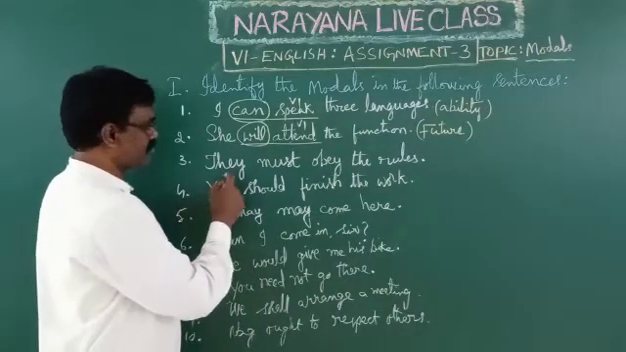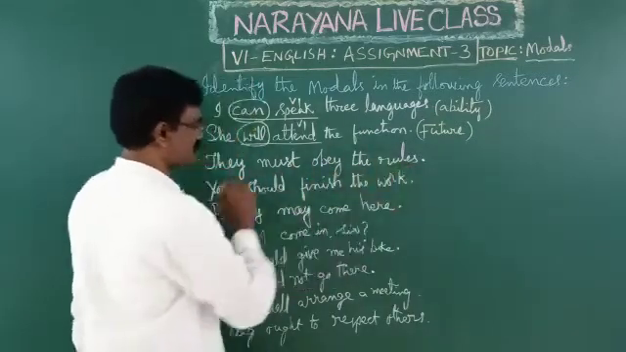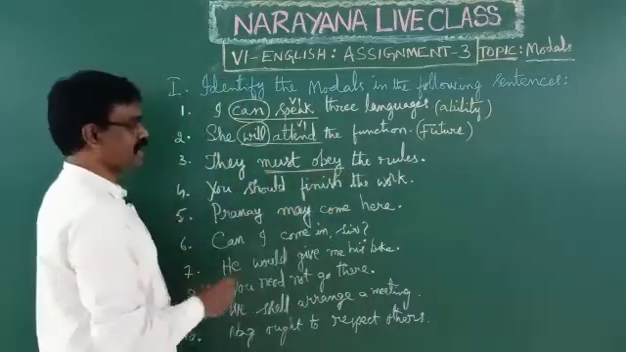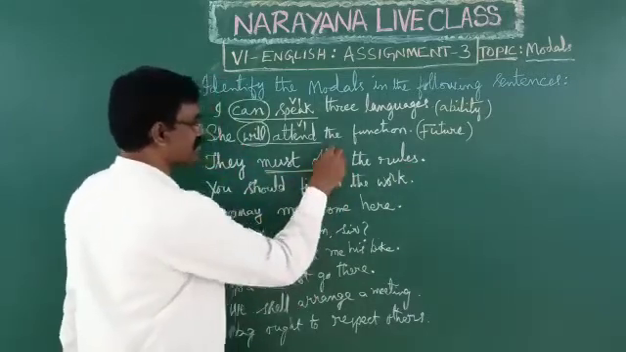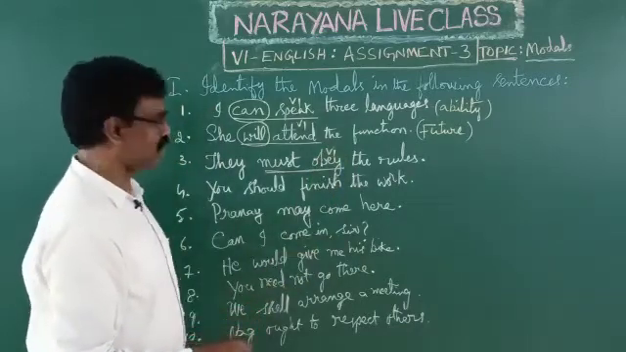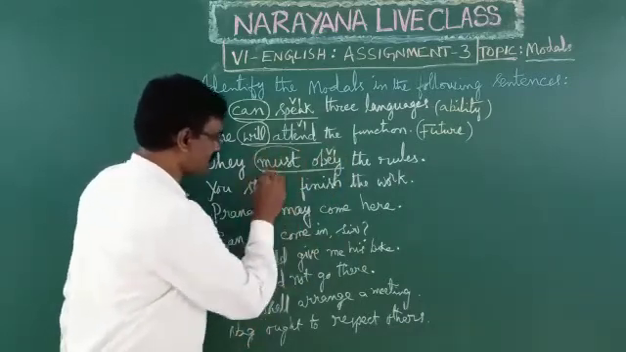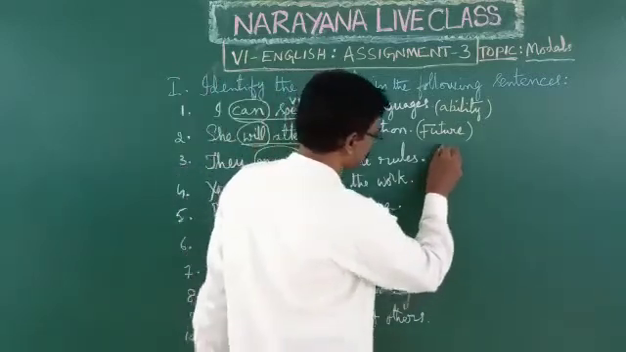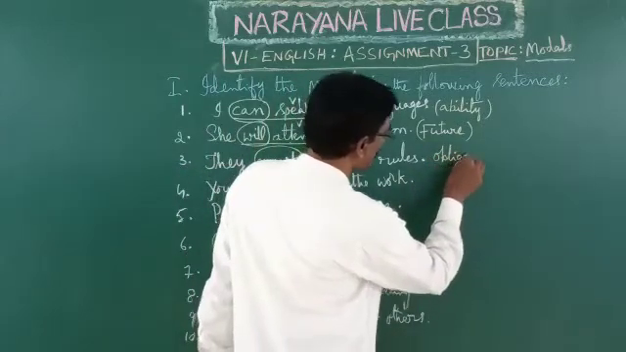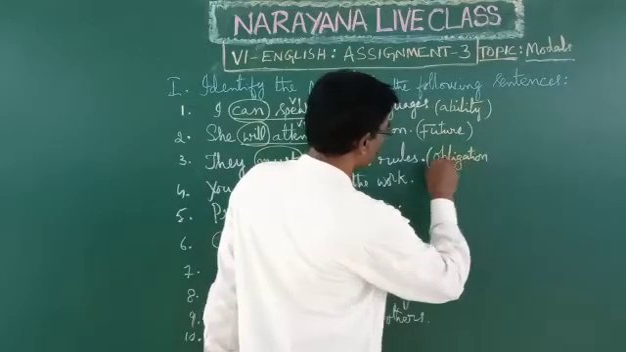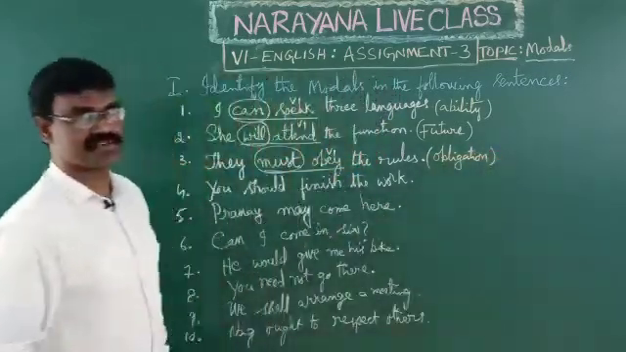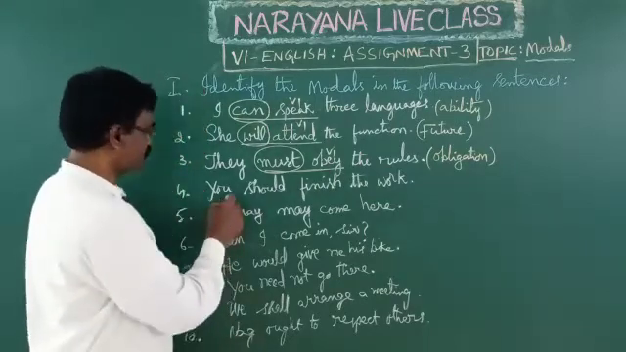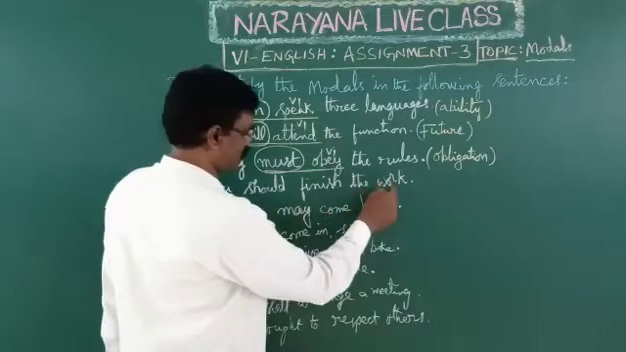Next, third one, they must obey the rules. See here, must obey. This obey is V1, main verb, verb first form, and this must is a modal auxiliary. Here it is used to express obligation. Obligation means responsibility, right?